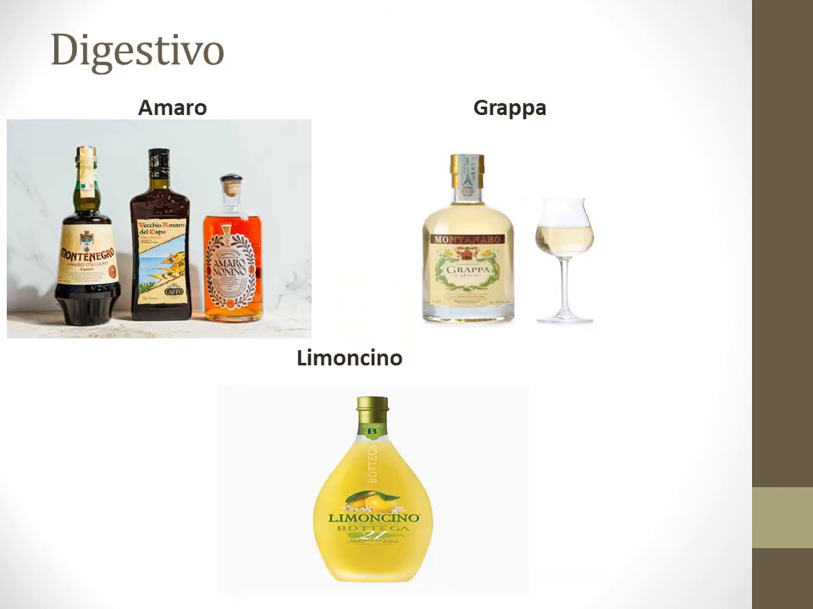So the next course is known as digestivo. Here basically liquors are supposed to be served. Some of the liquor categories can be Amaro, Grappa, and Limoncino.